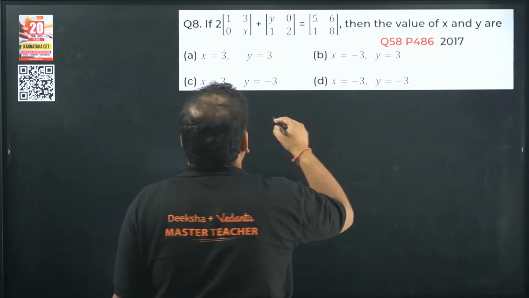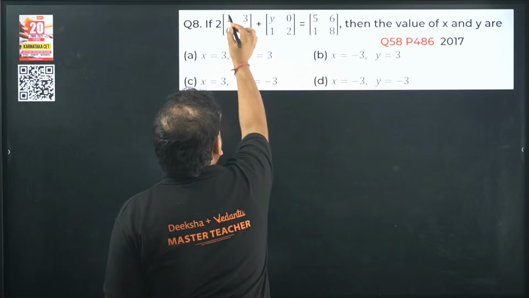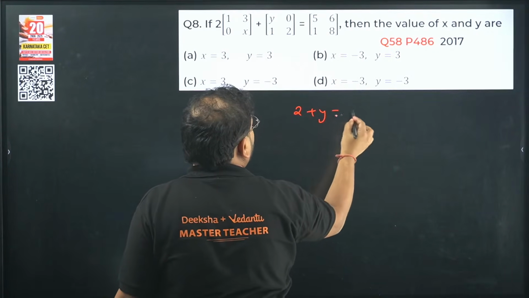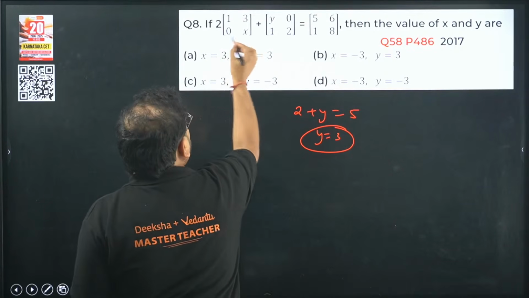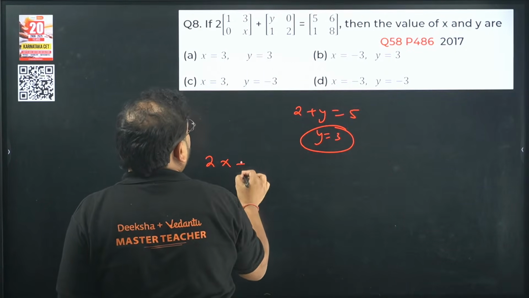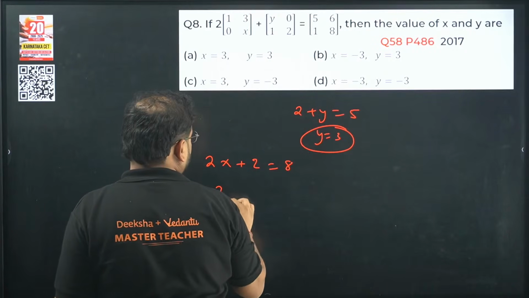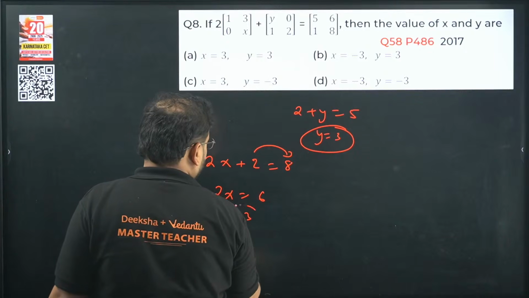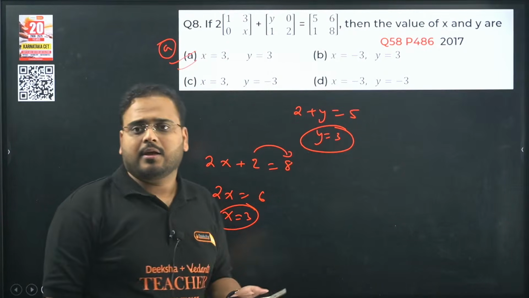I'll tell you. This is 3 and 3, okay? So it becomes 2 plus y. Check here. 2 into 1 is 2, y equal to 5. So 2 plus y equal to 5. So y is 3. Here you're going to check for x. 2 into x, so 2x plus 2 equals 8. So 2x equals, bringing on this side, 6. x equals 3. Answer is option A, as 3 and 3.